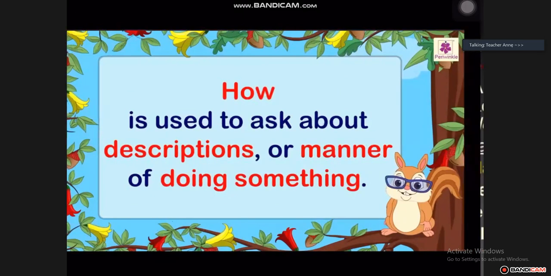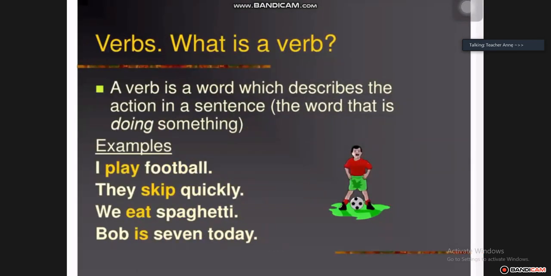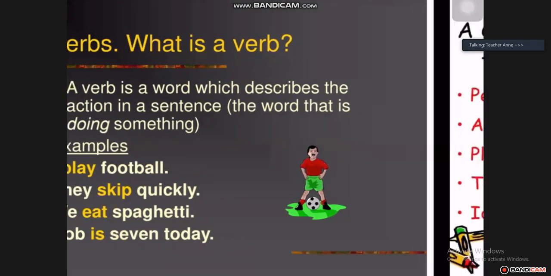Now, remember, you are also starting to learn more about verbs. We will just go over this quickly again. A verb is an action word. The verb in your sentence is an action word. Play football, play is your action. They skip, we eat, Bob eats. These are all action words.